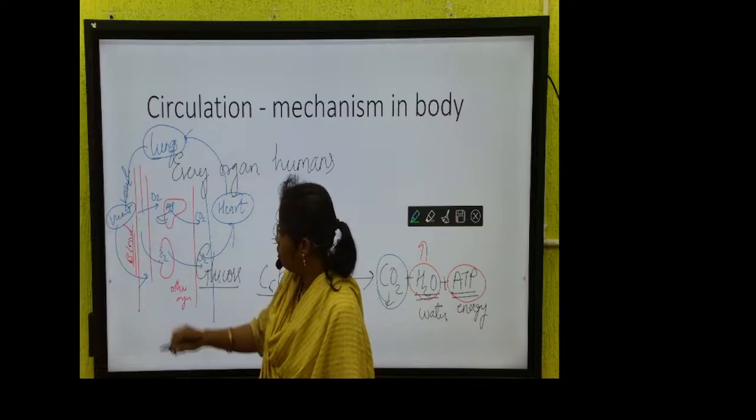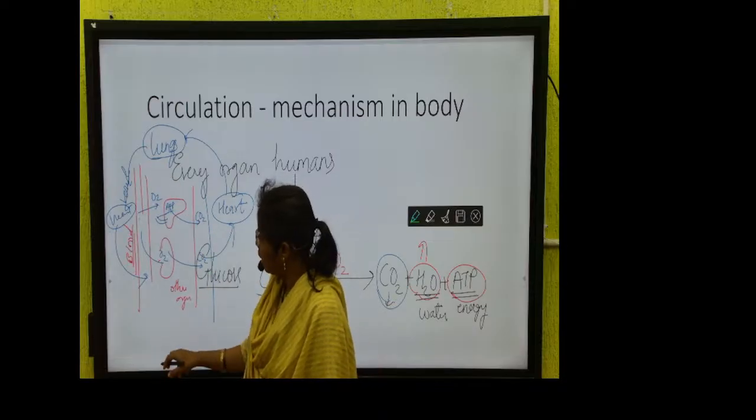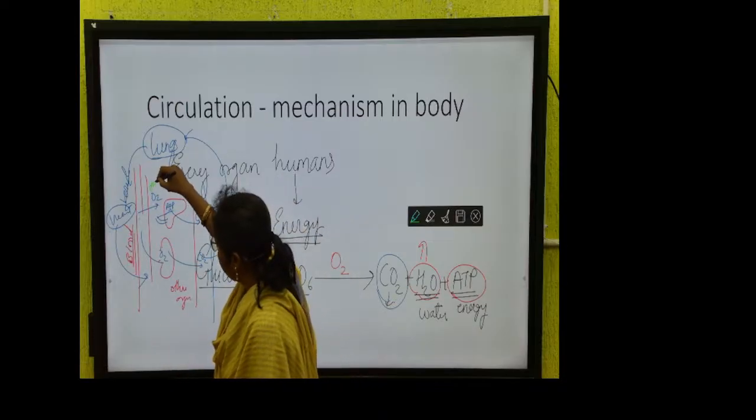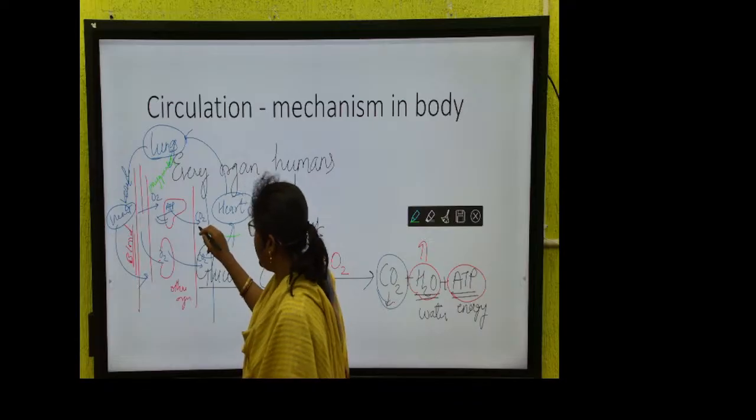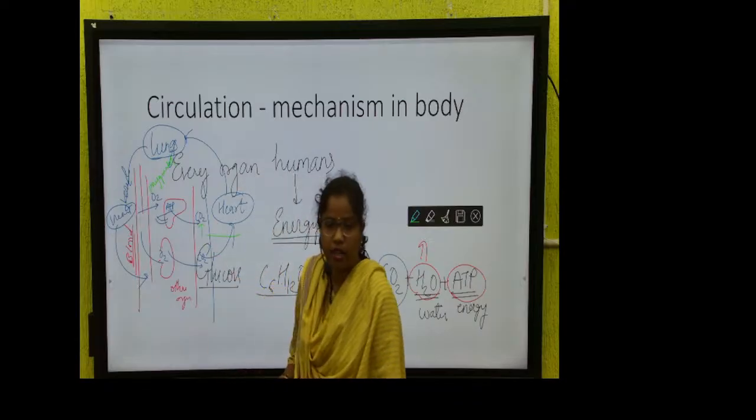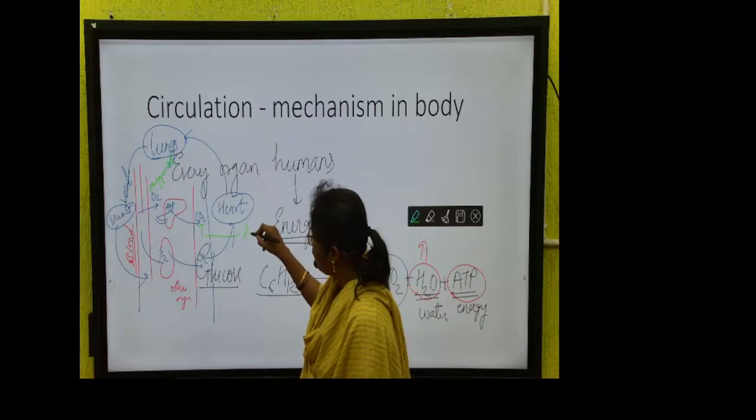The blood which is pure, which contains a high amount of oxygen, is called oxygenated blood, and the blood which carries a low amount of oxygen or the concentration of carbon dioxide is high, this is called deoxygenated blood.